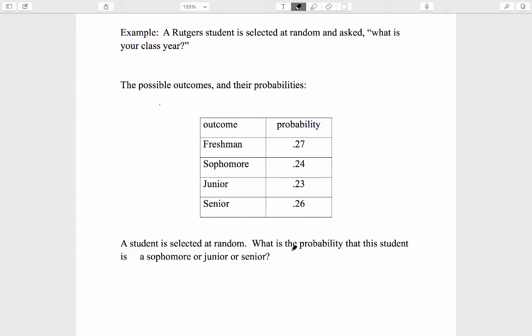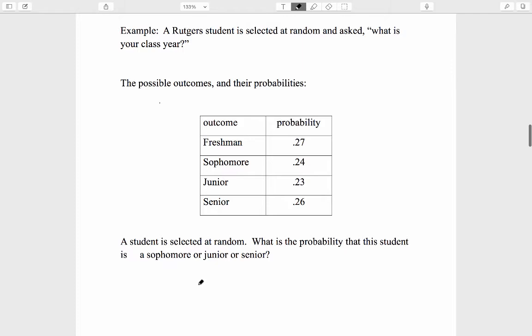Now when you perform this experiment, 24% of the time, the person you're surveying is going to be a sophomore. A separate 23% of the time, the person is going to be a junior. And a separate 26% of the time, besides the other two percentages, a separate distinct 26% of the time, the person is going to be a senior.